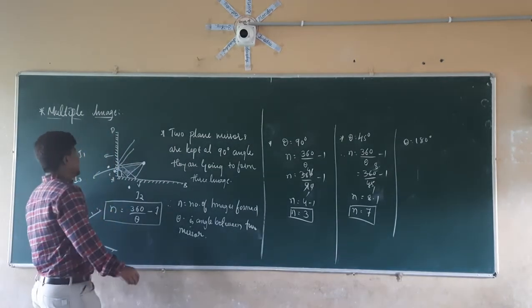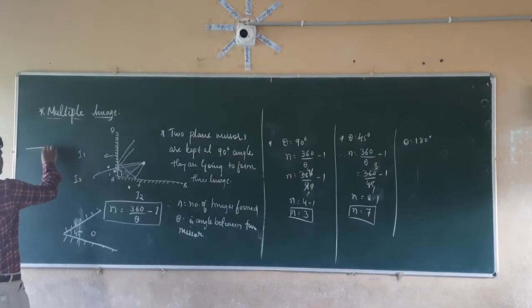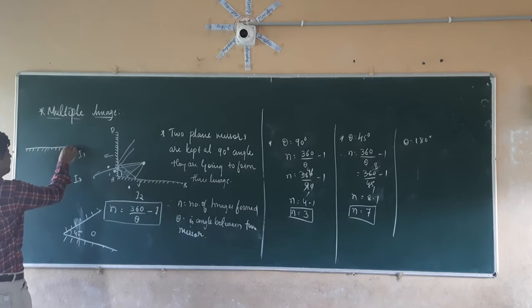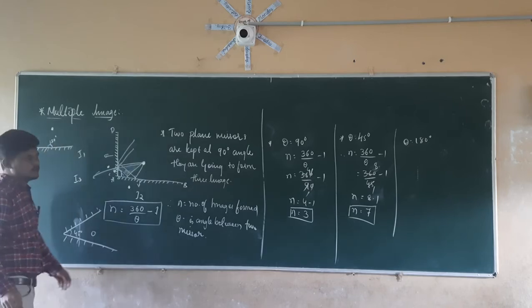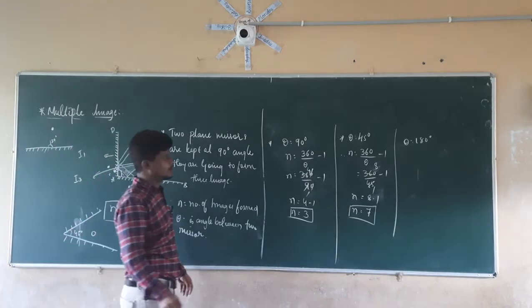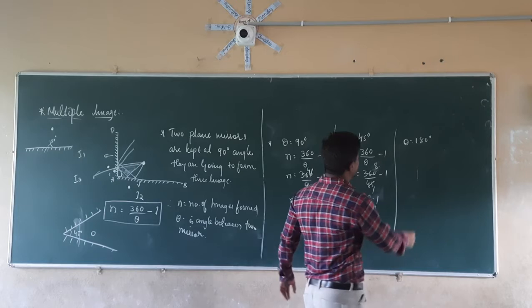If you check here, I am taking two mirrors. This is the first mirror and this is the second mirror. What is the angle between both mirrors? It is equal to 180 degrees. I am going to keep an object here. How many images are we going to see of that object? Here, theta is equal to 180 degrees.